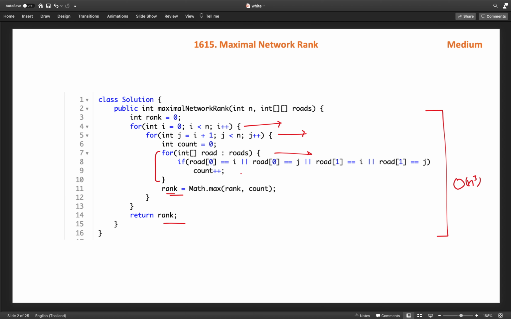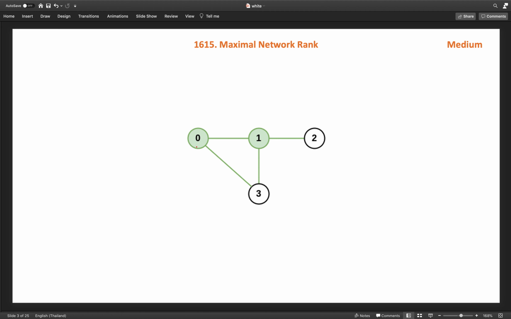So how will we optimize this further? At every moment we need to know how many roads each city has connected. So first, in an array, let us say count of roads, we will keep the number of roads connected to each city. If I create an array for these 4 cities, index 0, 1, 2, 3, then the roads connected to 0 is 2, to 1 is 3, to 2 is 1, and to 3 is 2.